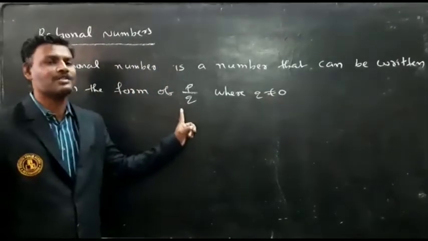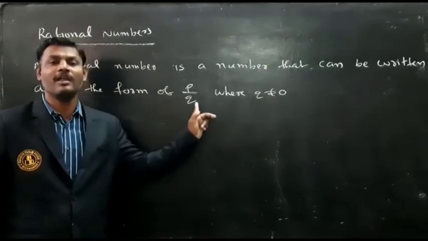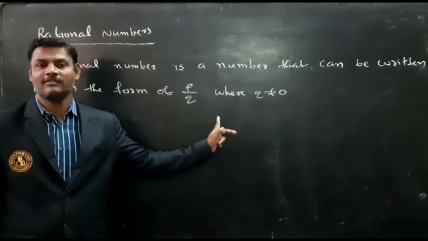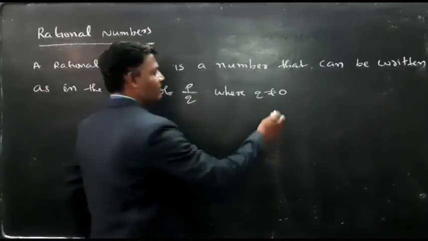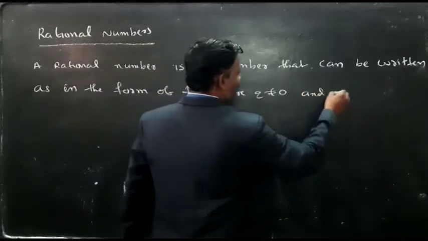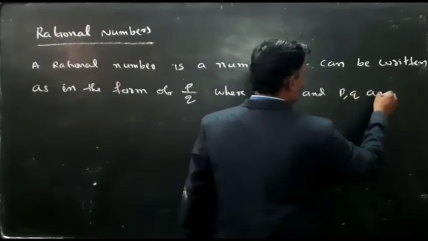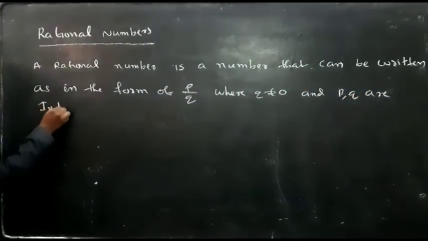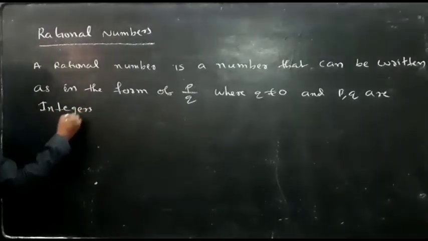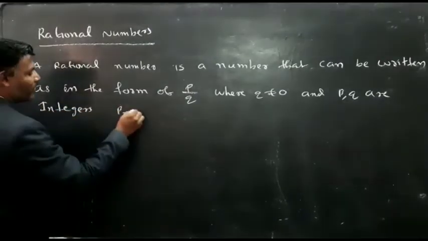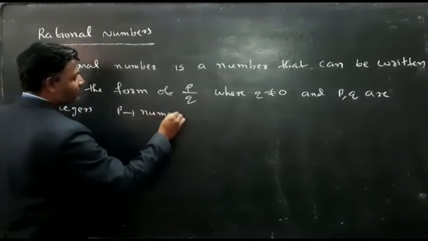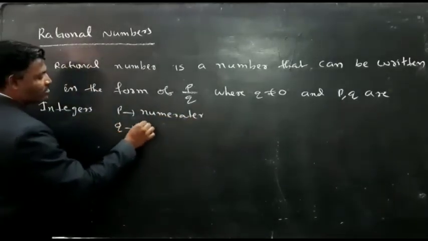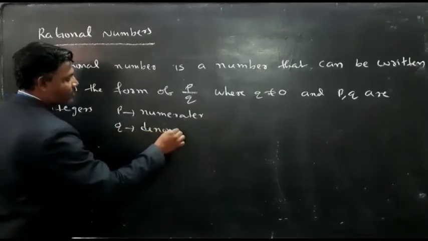Why? Because Q is the denominator. If the denominator is equal to 0, we can't find the answer of the fraction. And P, Q are integers. In P by Q, P is called the numerator and Q is called the denominator.